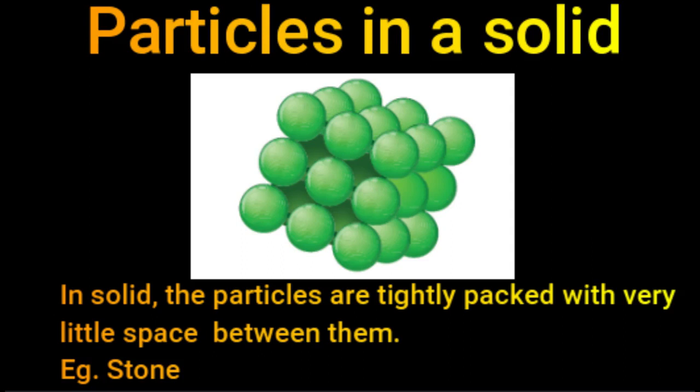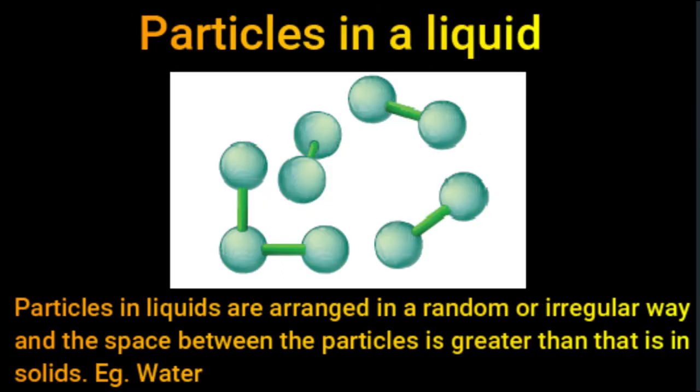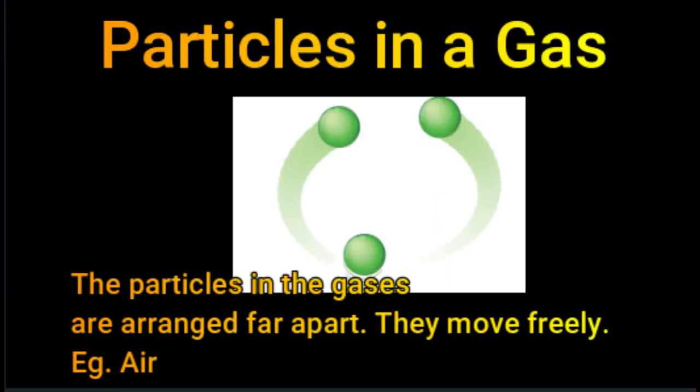So, particles in a solid are tightly packed with very little space between them, like stone. The particles in a liquid are arranged in an irregular manner, like water. Then particles in gases are loosely packed. They move freely like air. Next, let us see the characteristics of solids, liquids, and gases.